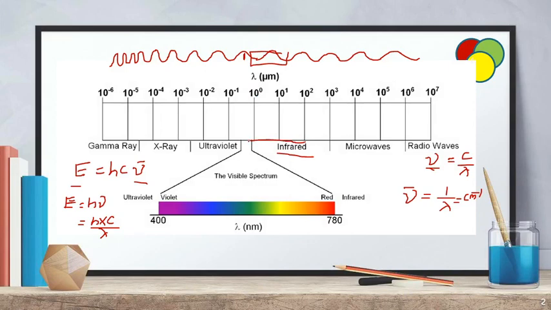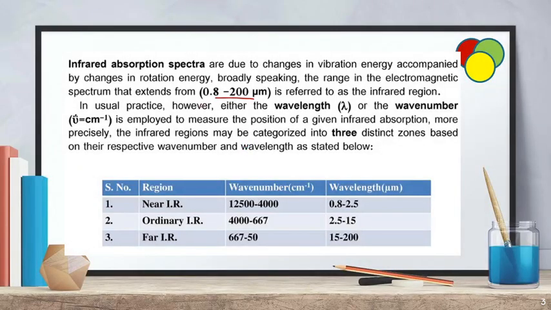This is the IR region. 10 to the power of 0 means just 1, so 1 micrometer. It does not start exactly from 1 micrometer; it is on the left side, so it must be 0.6 or 0.7. Here I have clearly given that it starts from 0.8.